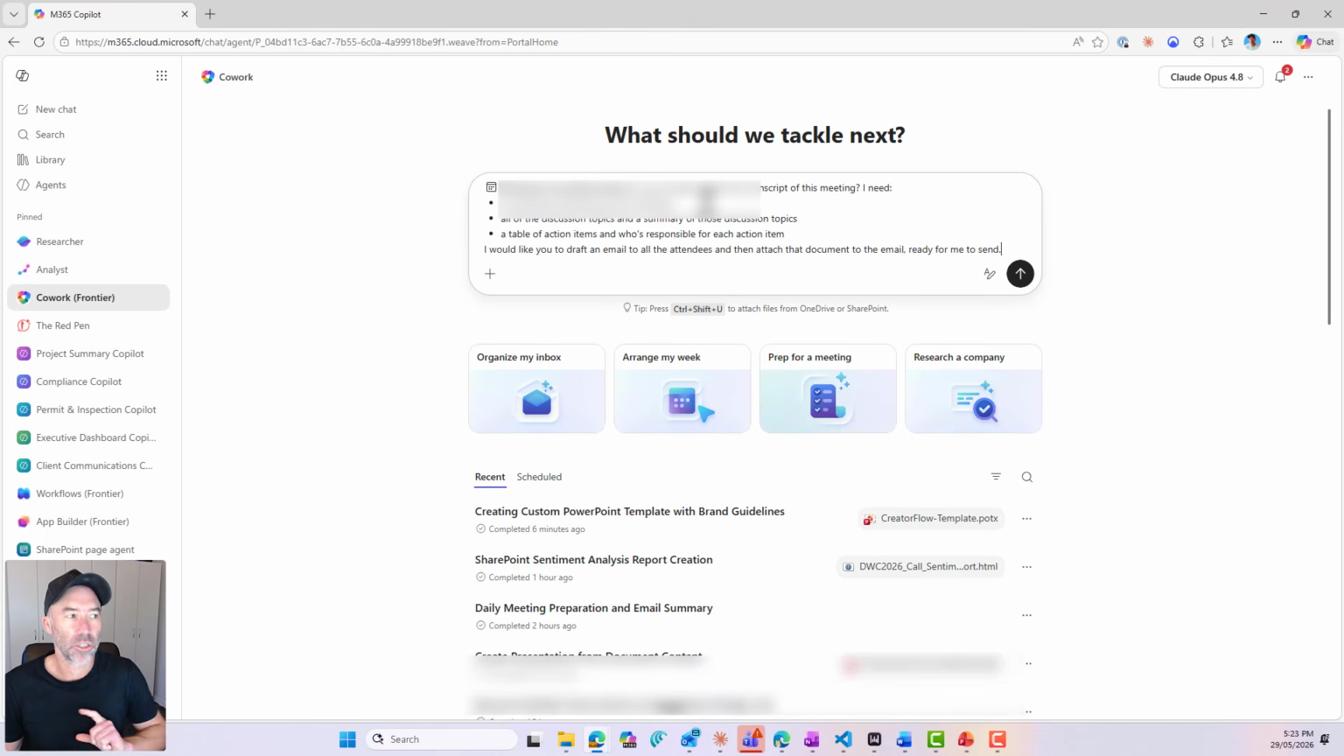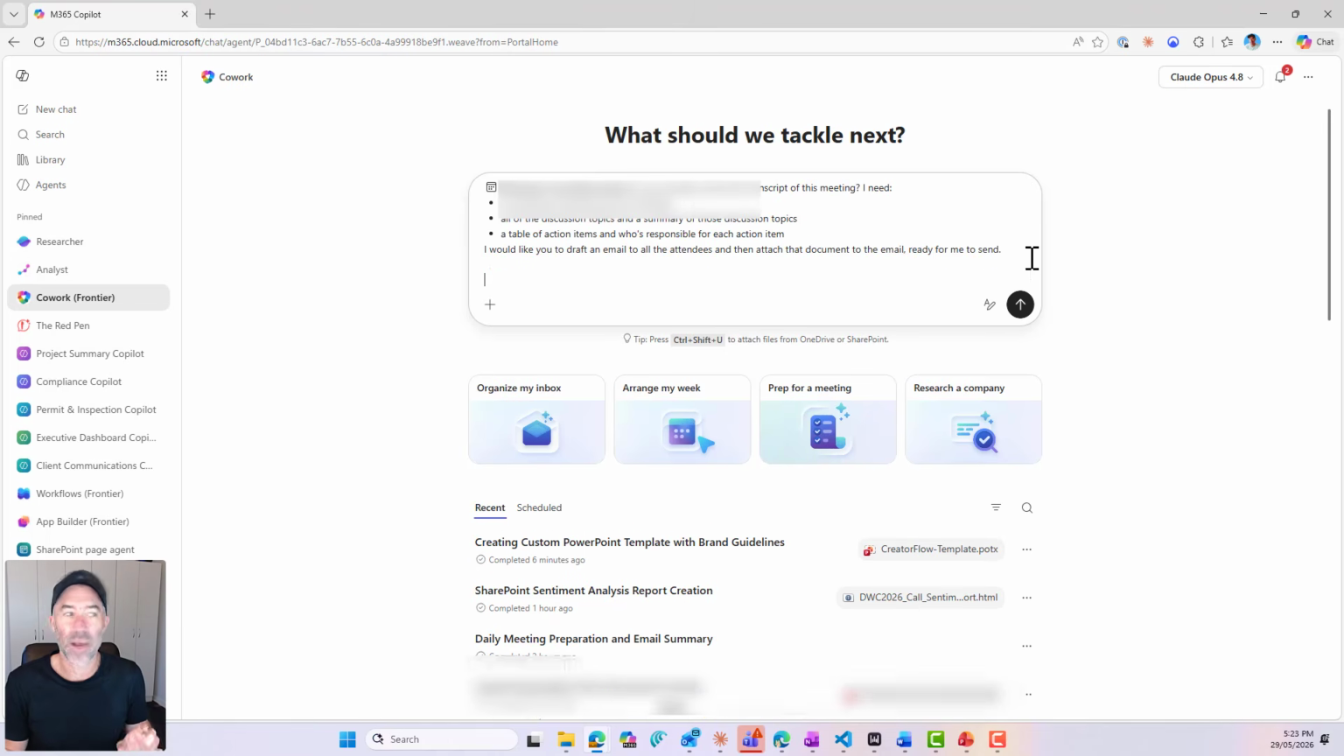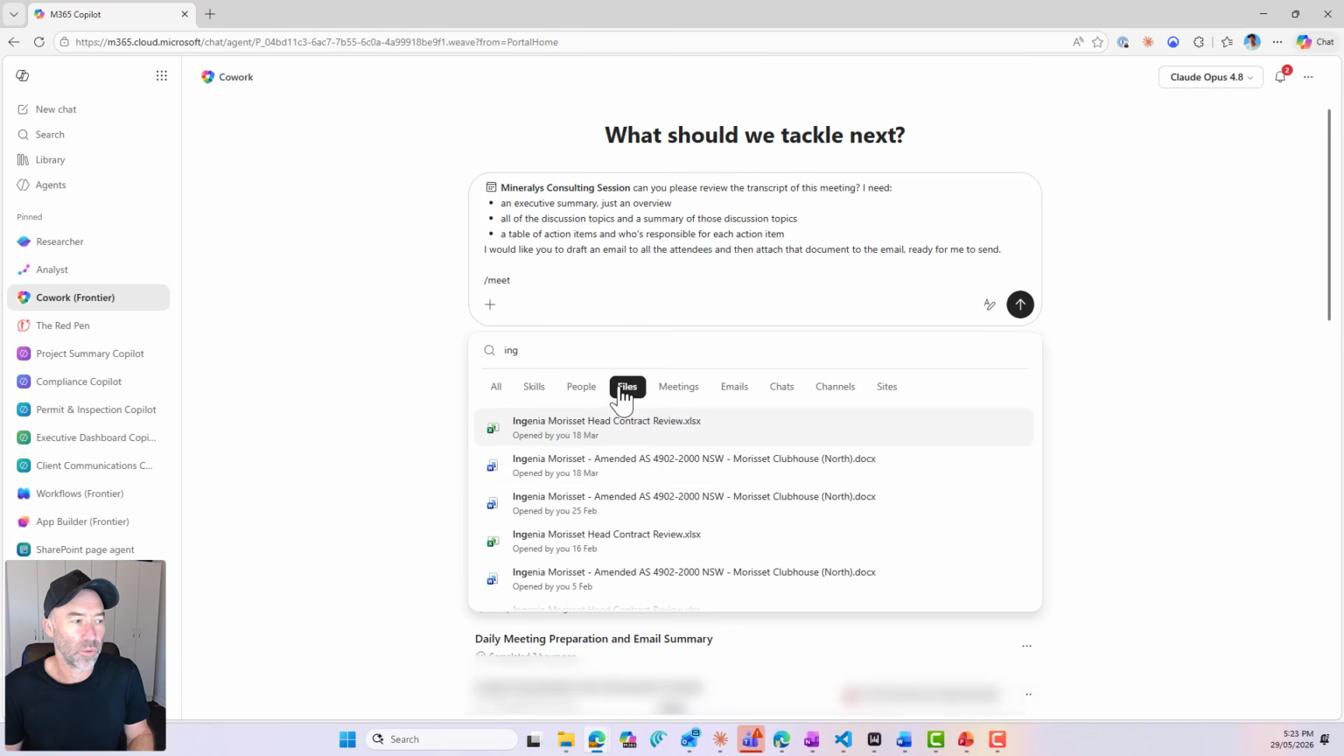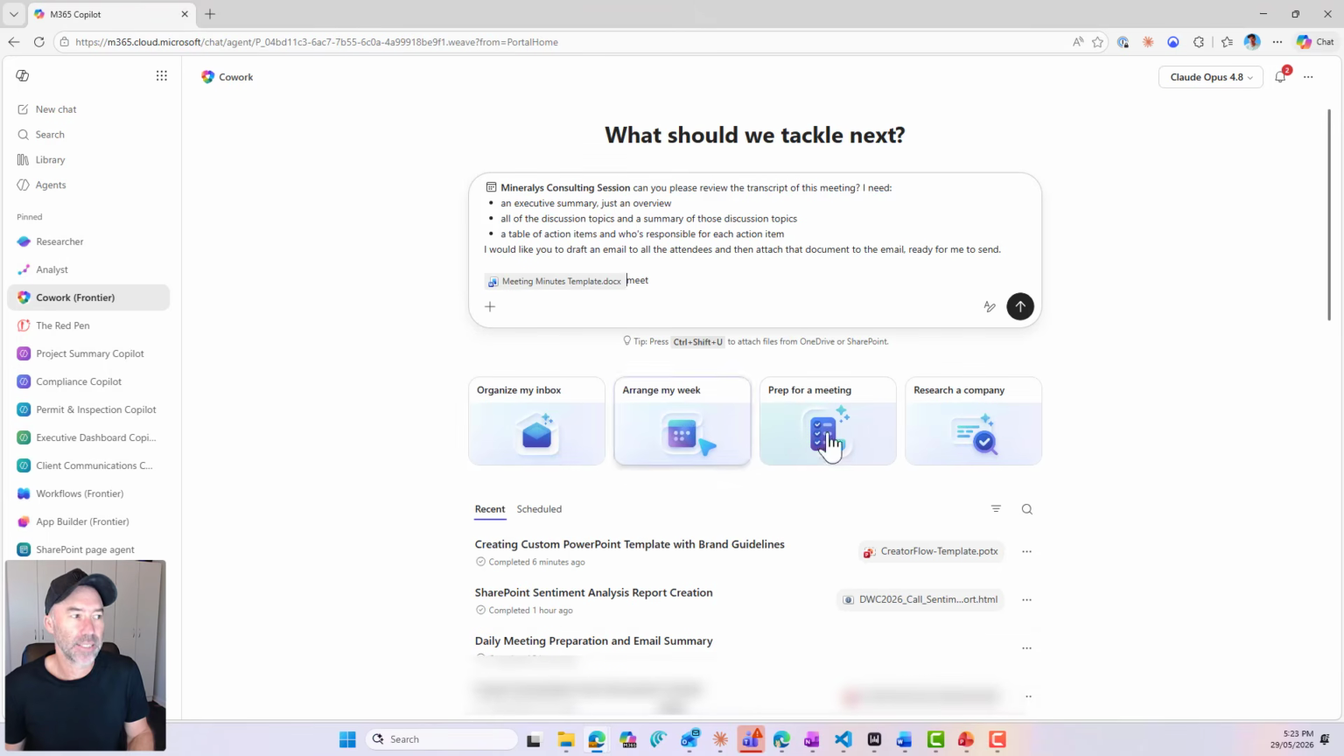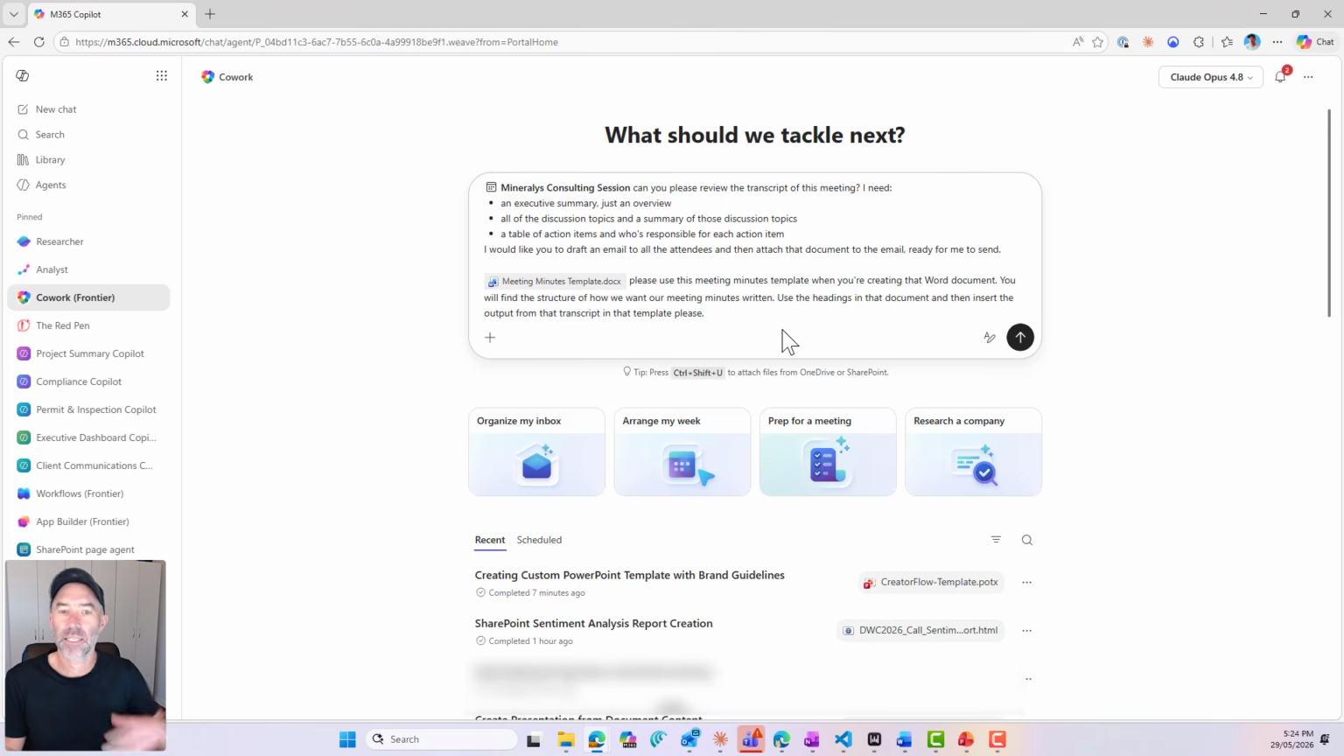Now, one thing I forgot with that, I want to use a template for our meeting minutes, right? So I have got a document that I will find. Let me find that, meeting minutes template. Please use this meeting minutes template when you're creating that Word document. You will find the structure of how we want our meeting minutes written. So use the headings in that document and then insert the output from that transcript in that template, please. So there is our task that we're now handing off.